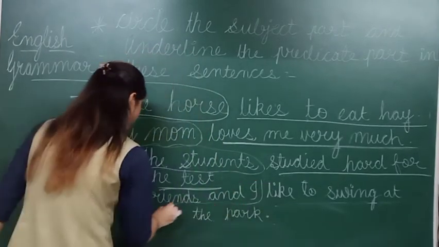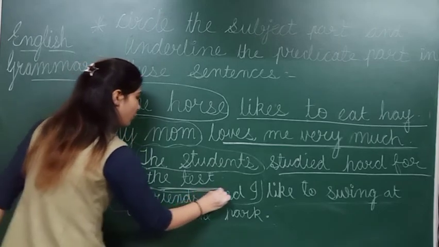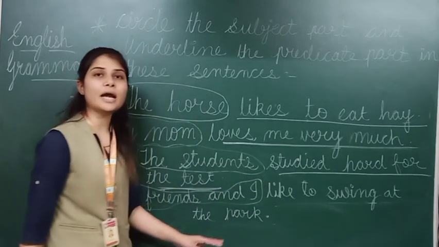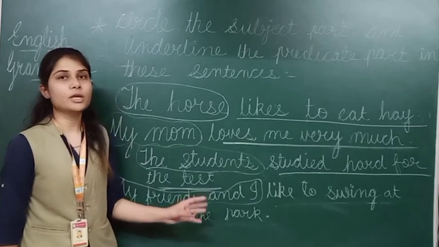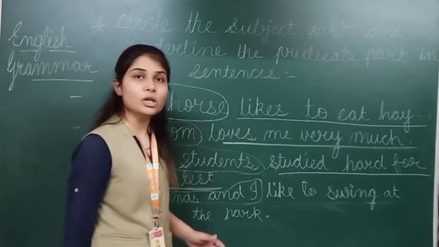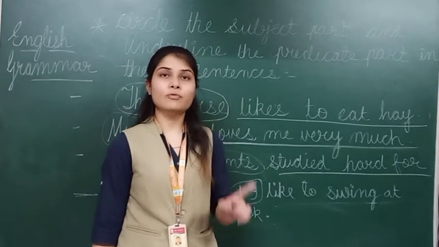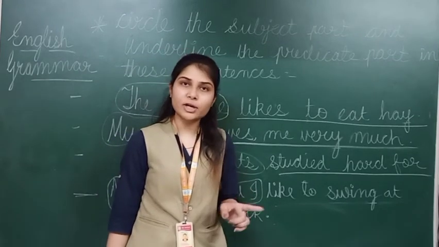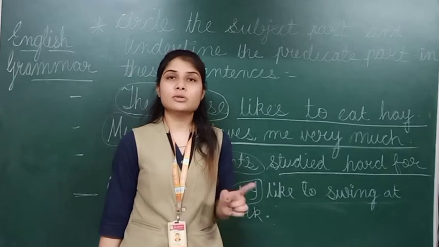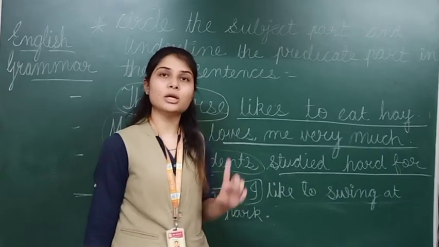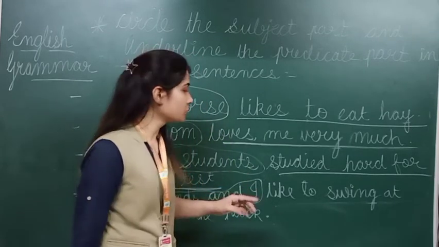So my friends and I, both are the words which will come in the subject part only. So don't forget to put a circle on both of the words. If you are making a circle on only one word, my friends, then it's wrong. You have to make a circle on both of the words.